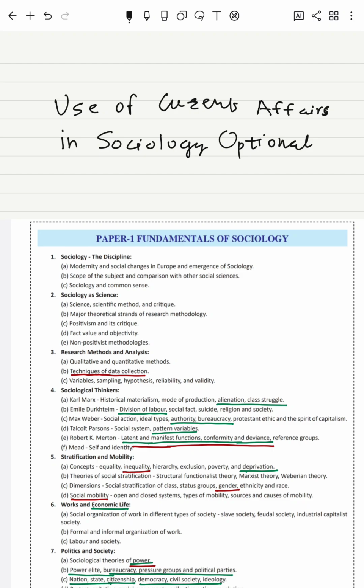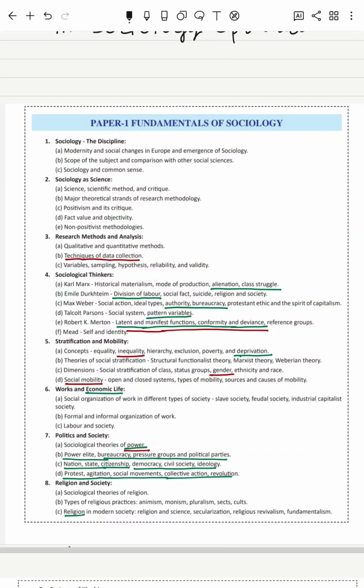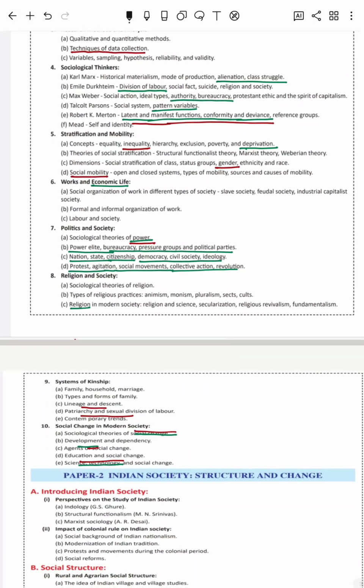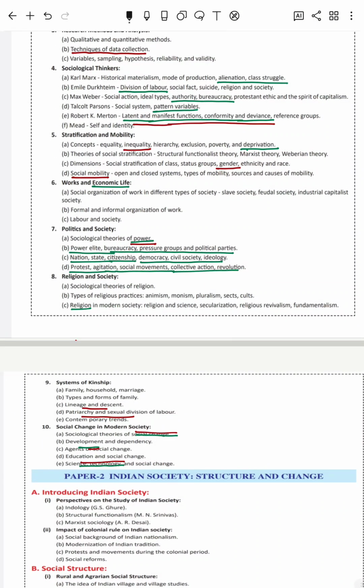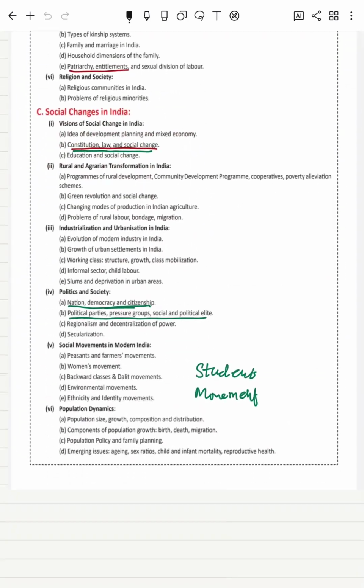So I will be here talking about how you can utilize these topics and you can link those topics to the syllabus mentioned. So let us start. So this is the syllabus. As we know, there are two papers, paper 1, paper 2. In paper 1 you have 10 chapters, and under every chapter there are 4 to 5 points or sub points mentioned as part of the syllabus of that particular chapter, and you have 3 sections in paper 2.